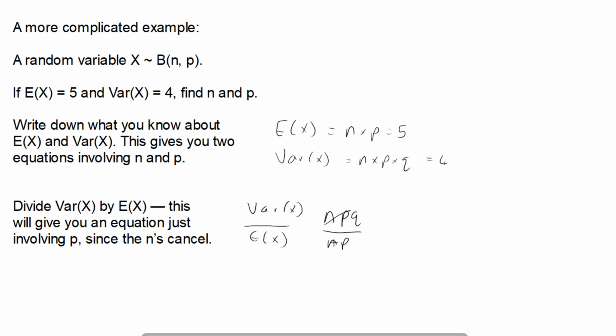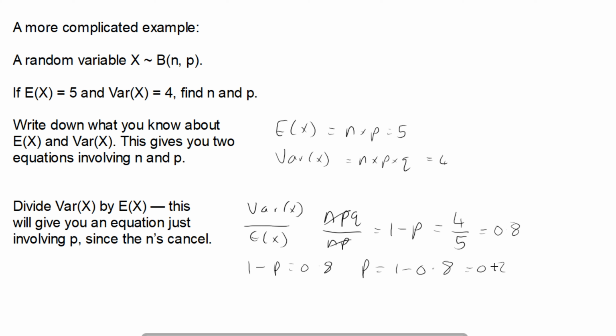That's all going to cancel out and we'll be left with q, which as we know is 1 minus p. Now in our case, that is the same as 4 divided by 5. So 1 minus p is 0.8. So p equals 1 minus 0.8, which is 0.2.